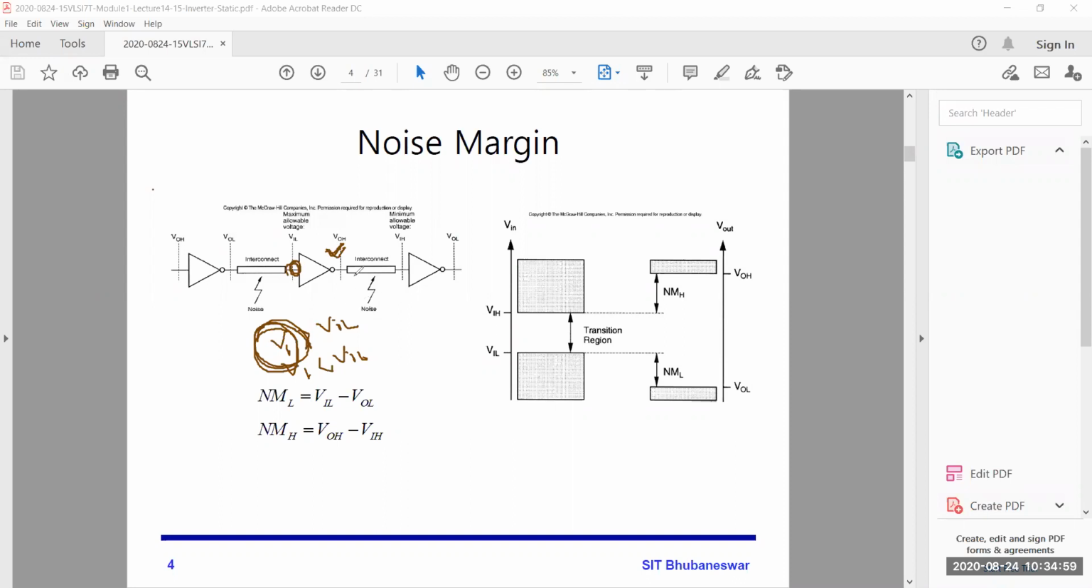Similarly, think about this part. Suppose we are getting a logic high, almost VDD voltage here. But due to this interconnect, V2 may be less than VIH. So again the same problem will come. That means we cannot predict this value. So this is 0, this part is VIL, and suppose this is VDD.